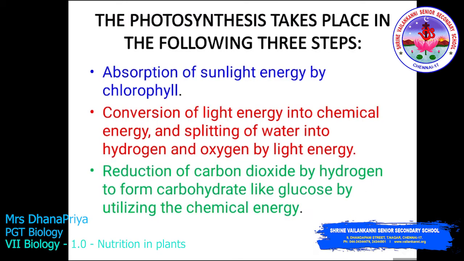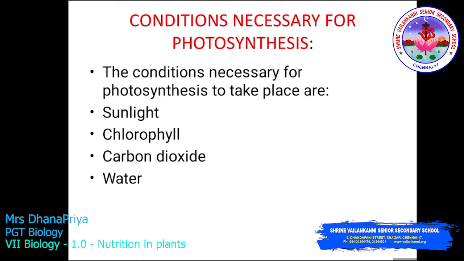Photosynthesis takes place in the following three steps. Absorption of sunlight energy by chlorophyll, conversion of light energy into chemical energy, and splitting of water into hydrogen and oxygen by light energy. Reduction of carbon dioxide by hydrogen to form carbohydrate like glucose by utilizing the chemical energy. So these are the three steps followed in the photosynthesis process. Conditions necessary for photosynthesis are sunlight, chlorophyll, carbon dioxide, and water.